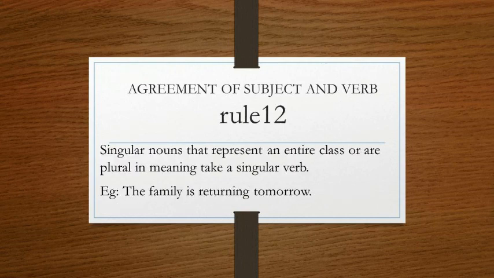Rule 12 says, singular nouns that represent an entire class or are plural in meaning take a singular verb. The family. Here all the members are considered as a single unit, family, so the verb will be singular. The family is returning tomorrow.